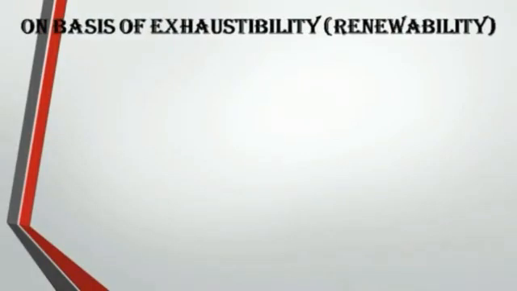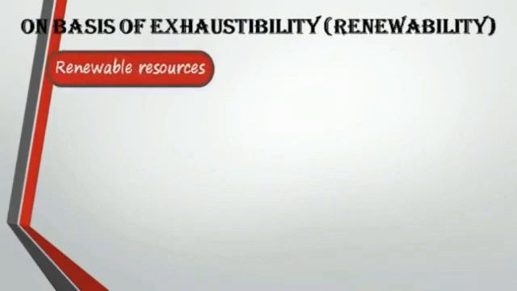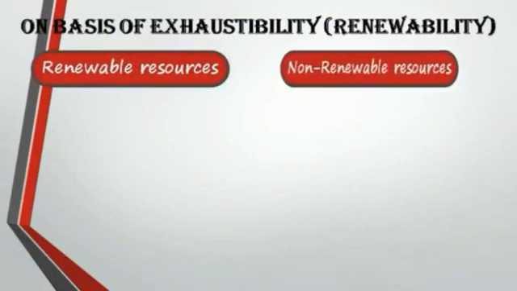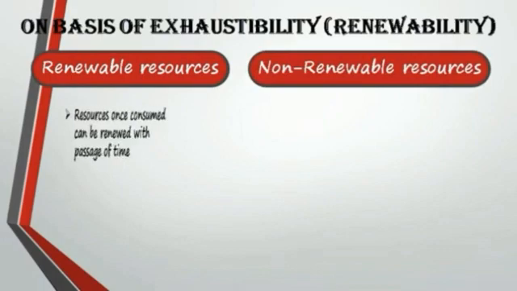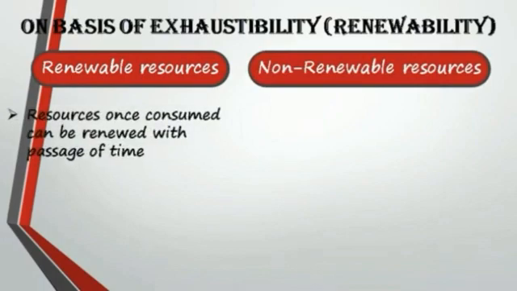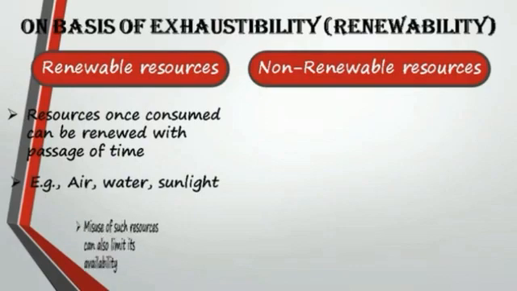Let's see, on the basis of exhaustibility. On the basis of renewability, resources can be classified as renewable resources and non-renewable resources. Renewable resources, once consumed, can be renewed with the passage of time, for example, air, water, sunlight.